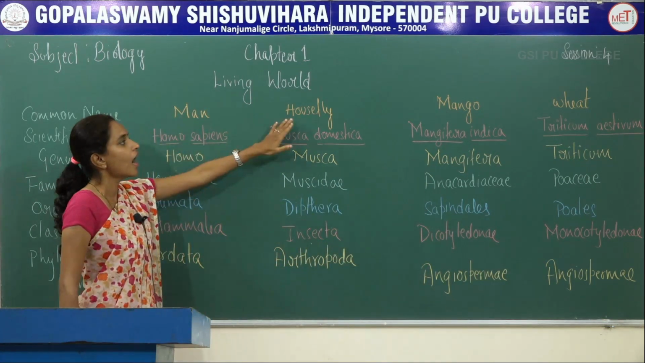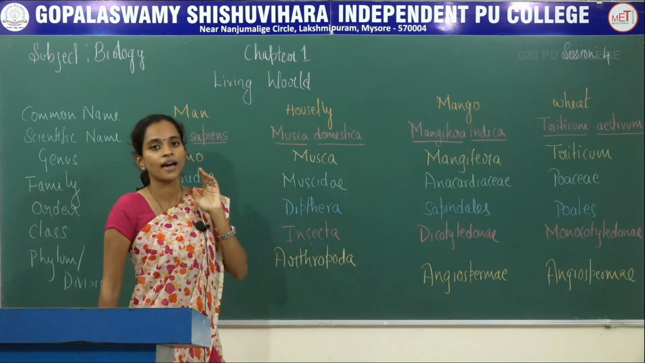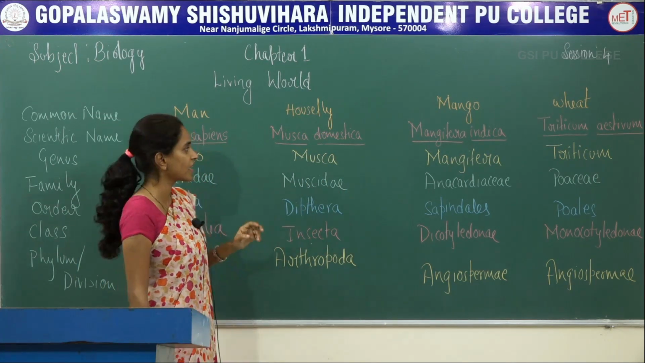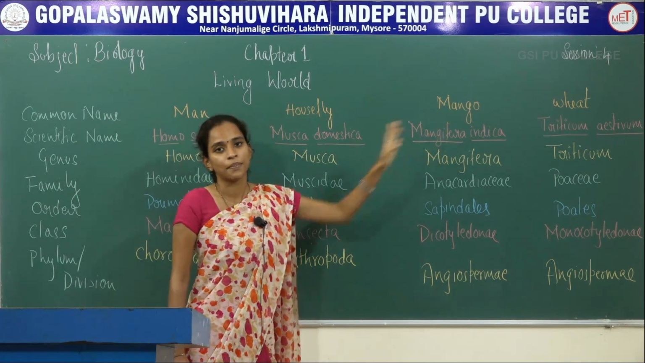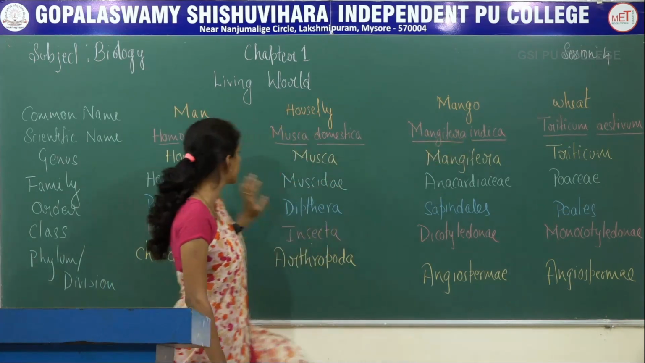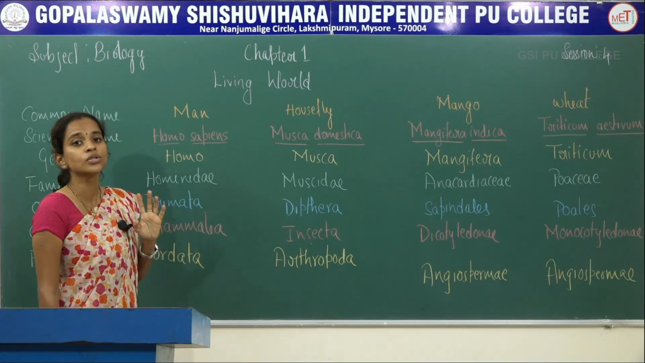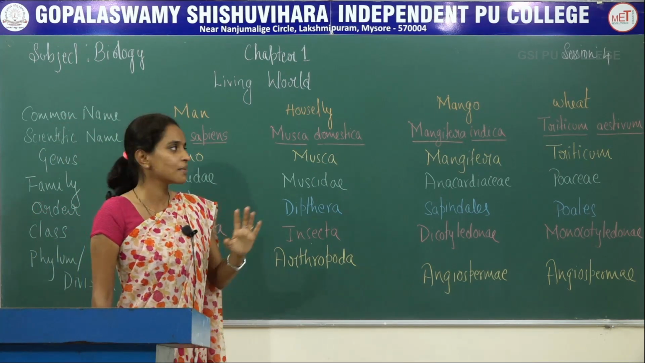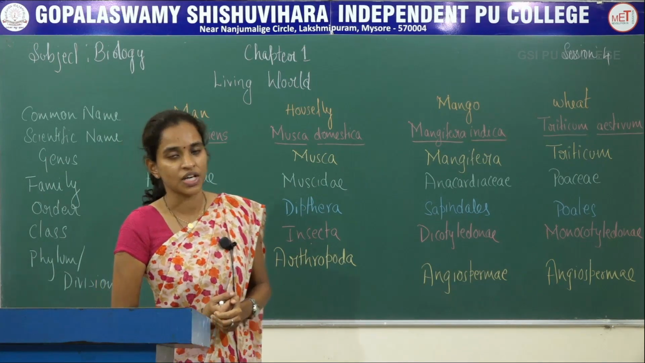So that is about 4 different organisms whose complete classification you have studied in today's class: man, housefly, mango and wheat. In all these, you might have noted that while I have written the scientific name, I have underlined the genus and species name separately, and the genus first letter in each scientific name I have written as capital, following the rules of nomenclature. So that's about 4 different organisms as well as their complete classification.